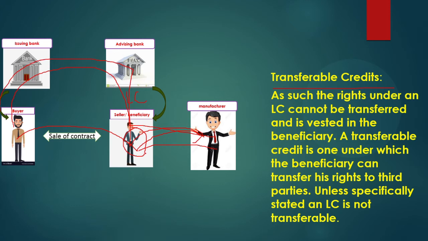So here the transfer of LC happens. This is called the transferable LC. A transferable credit is one under which the beneficiary can transfer his rights to a third party. When a third party comes in like this, that is called the transferable credit.